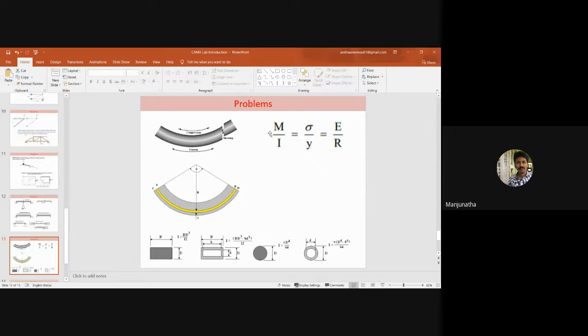So here, in order to find the bending moment of this respective beam, which is subjected to a number of forces depending on the type of load acting on it, we can make use of this standard bending formula. Here M is the bending moment, I is the moment of inertia of the beam, or the centroid of the beam, and sigma is the stress induced in the beam subjected to this particular type of loading. y is the deflection of the beam, E is the Young's modulus of the beam, and R is the radius of curvature of the beam.